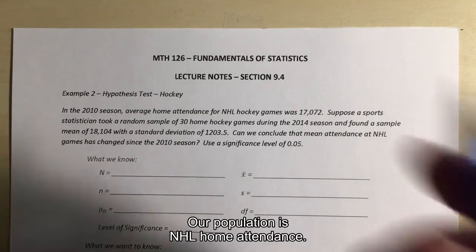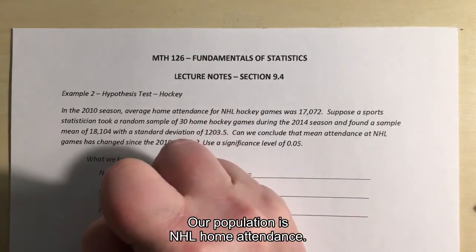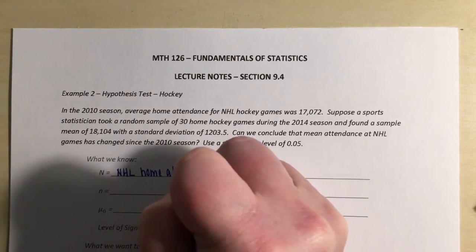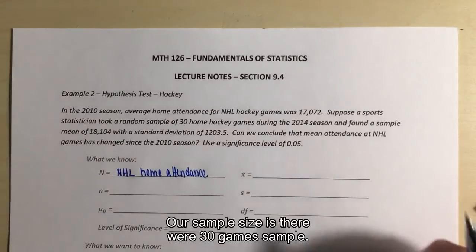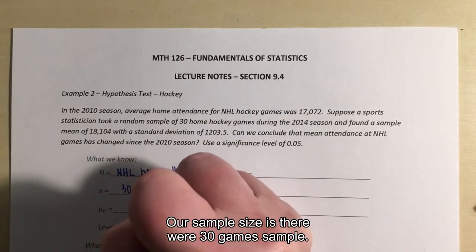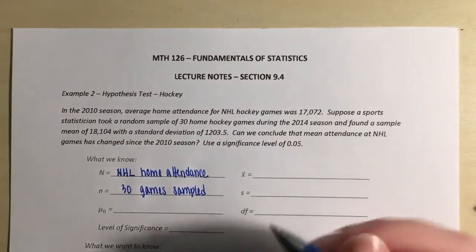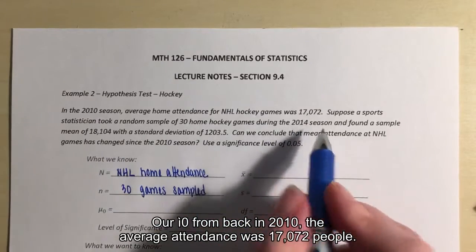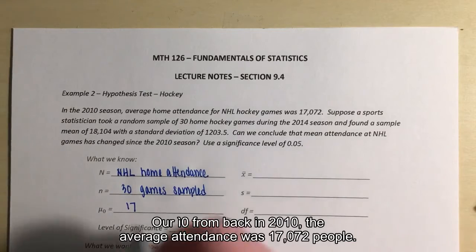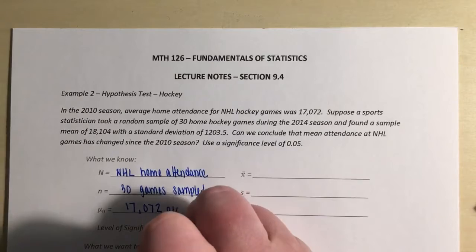All right, so our population is NHL home attendance. Our sample size is 30 games sampled. Our mu naught from back in 2010, the average attendance was 17,072 people.